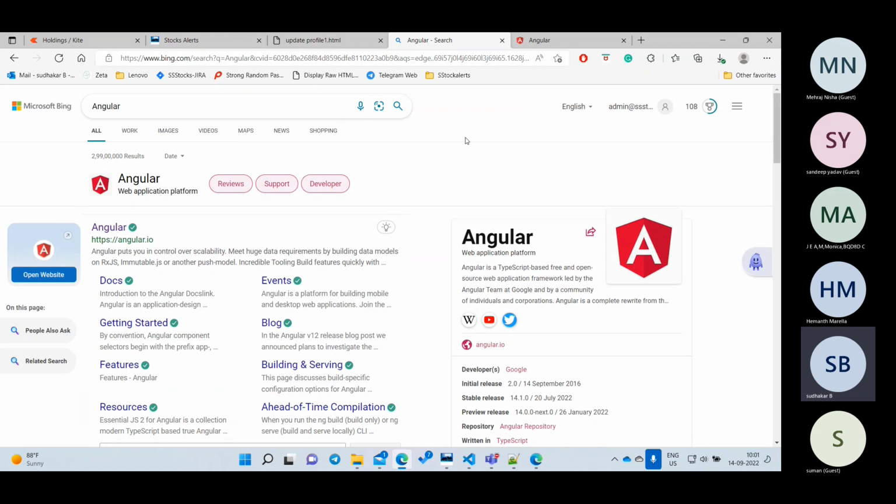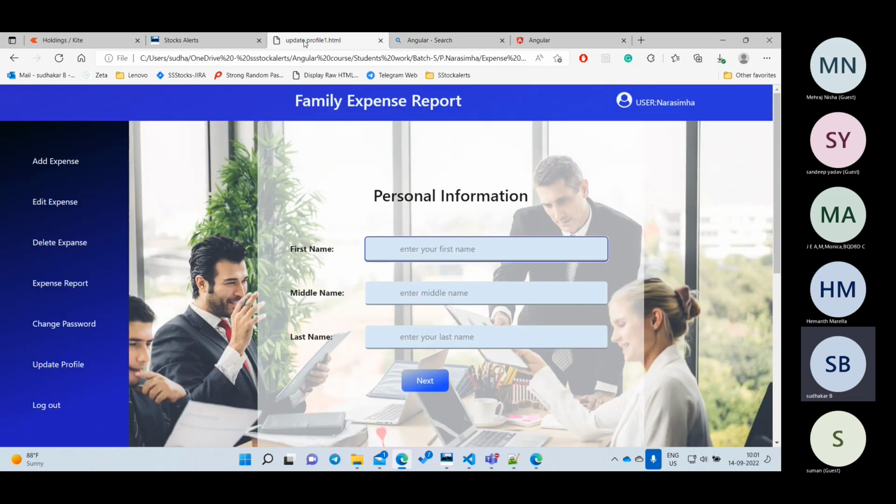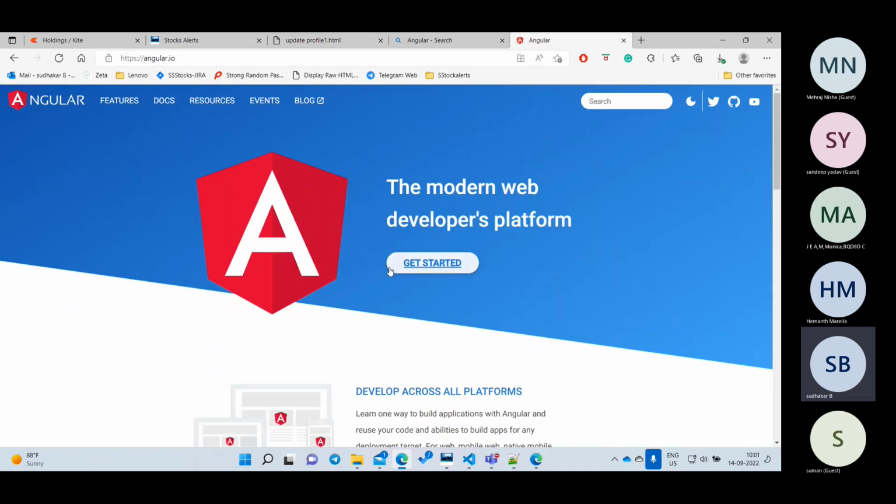We will have multiple pages, but we'll load only one page, and only that particular page will load the data. We will not reload the entire page, we'll load only the particular data wherever we want it, dynamically. So using Angular, we are going to develop single page applications.